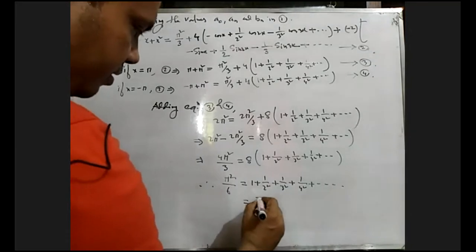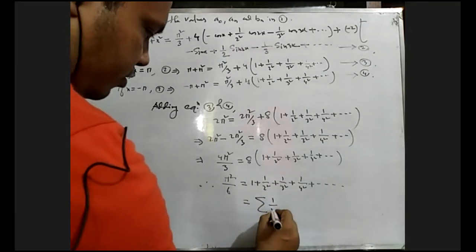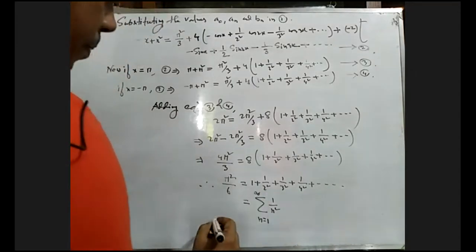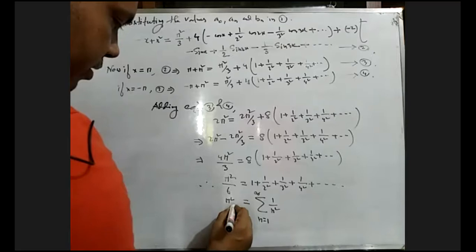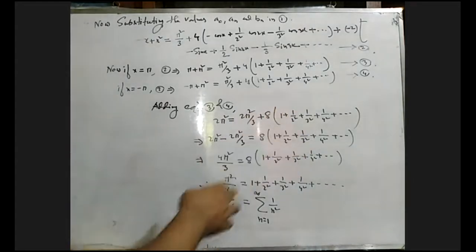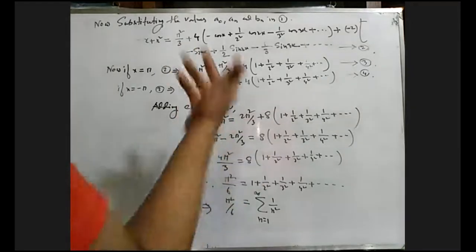Okay, this is the required result, and this can also be written as a series like this: 1 by n square for n equals 1 to infinity. That means pi square by 6 can be written like this. Pi is appearing in a series, in a Fourier series, a very important and interesting result.